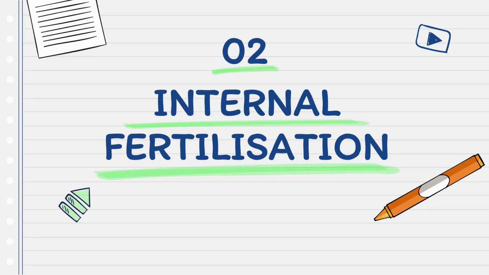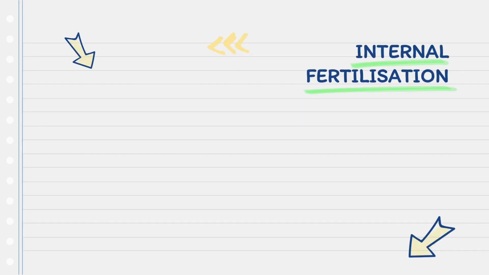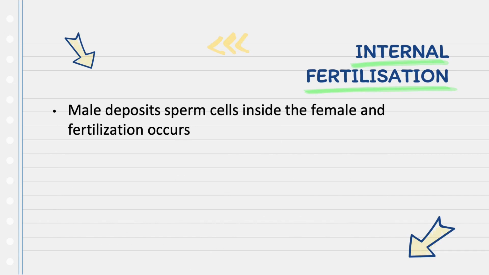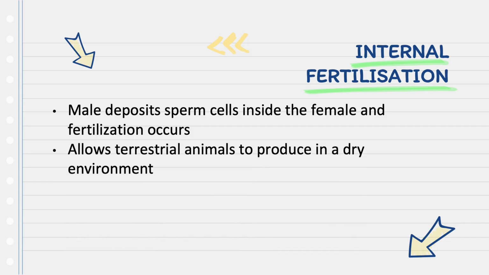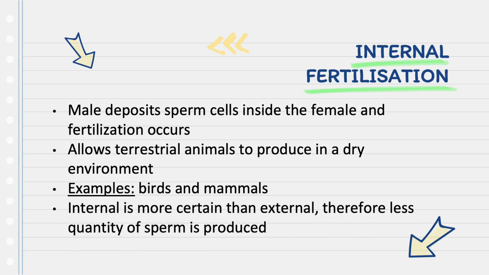Now let us move on to internal fertilization. Internal fertilization is when the male deposits his sperm cells inside the female and fertilization occurs. It allows terrestrial animals to reproduce in a dry environment. Examples of these animals can be birds and mammals. Internal fertilization is more certain than external, therefore a smaller quantity of sperm is produced.